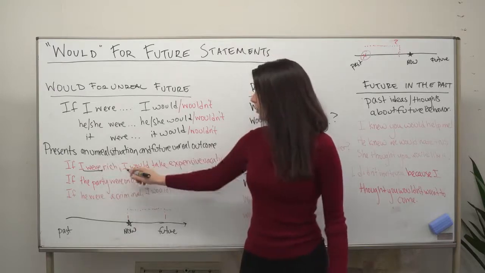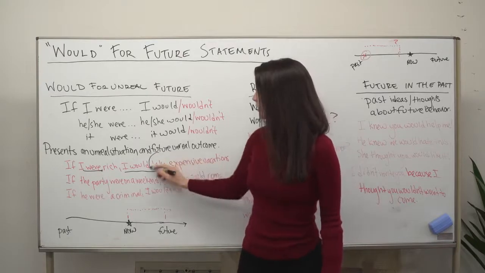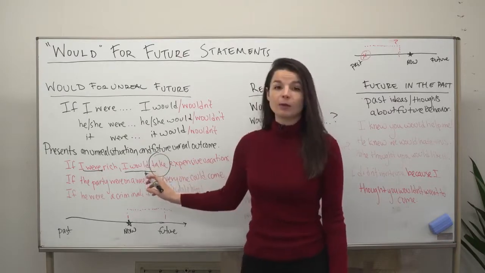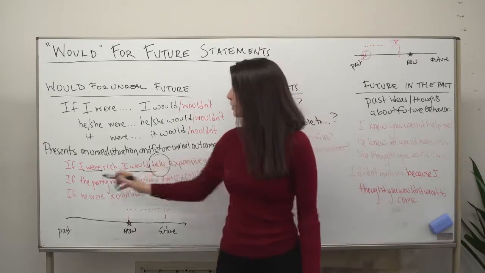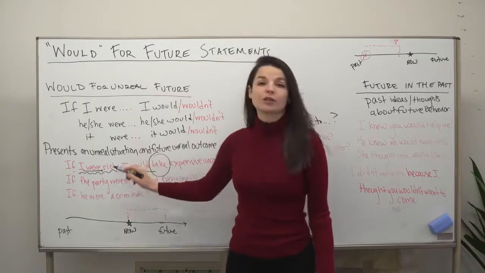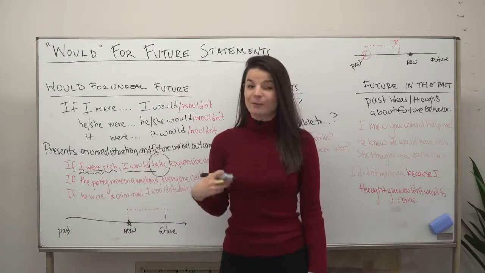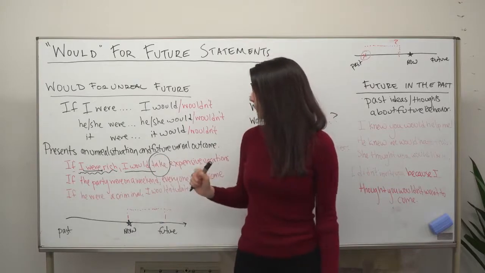If I were rich, I would take expensive vacations. So here you see that would is followed by the regular verb. I would take expensive vacations. This sentence shows us if I were rich, this part shows us I am not rich now. But if I were rich, I would take expensive vacations.